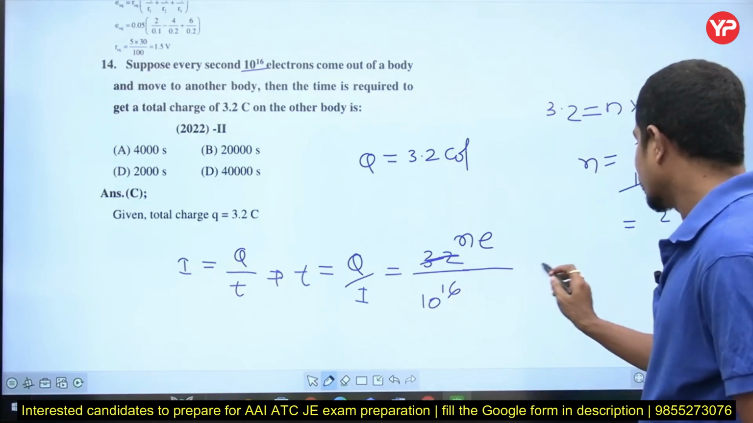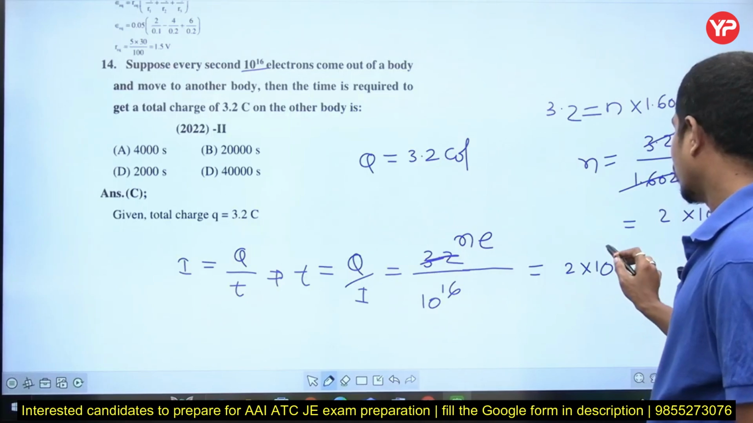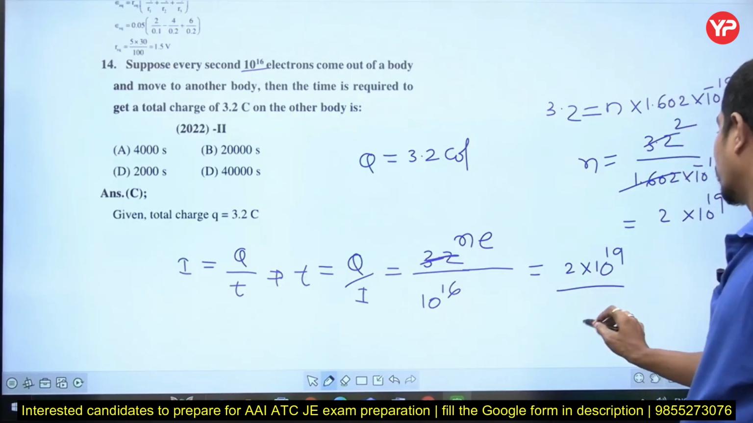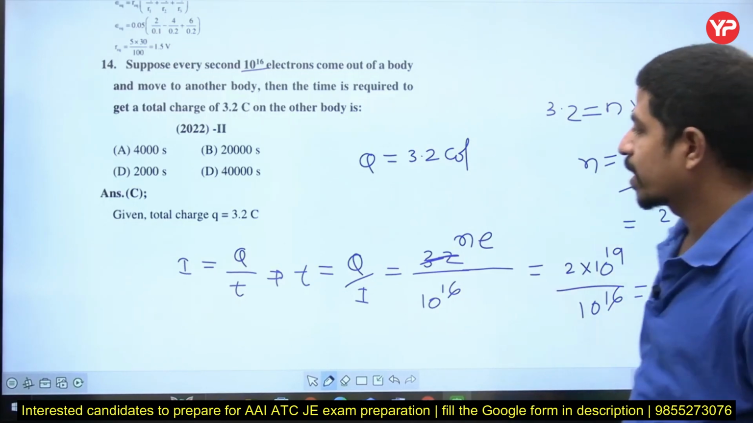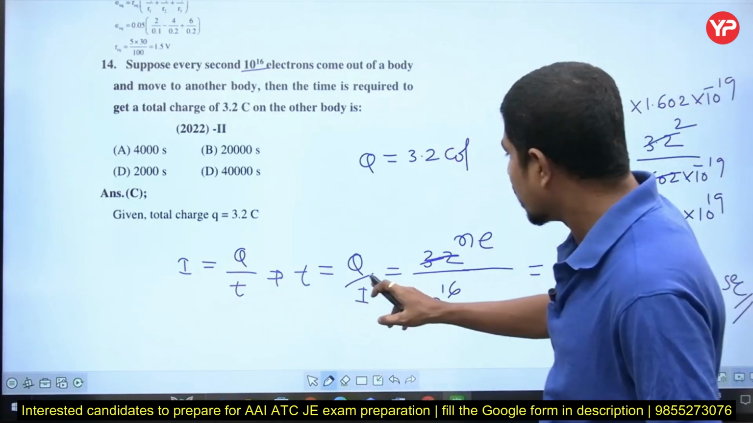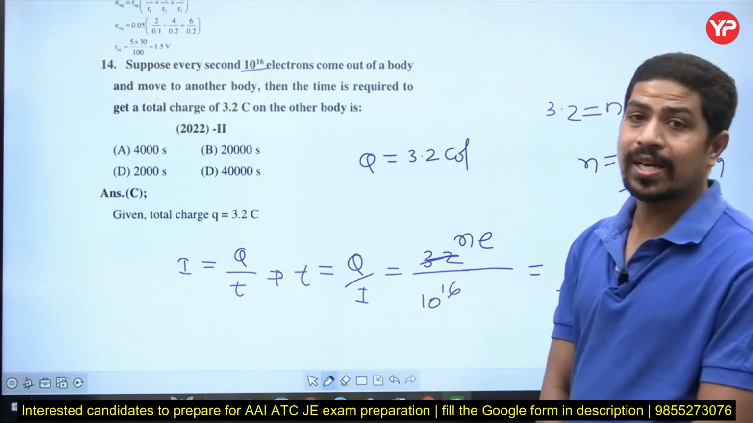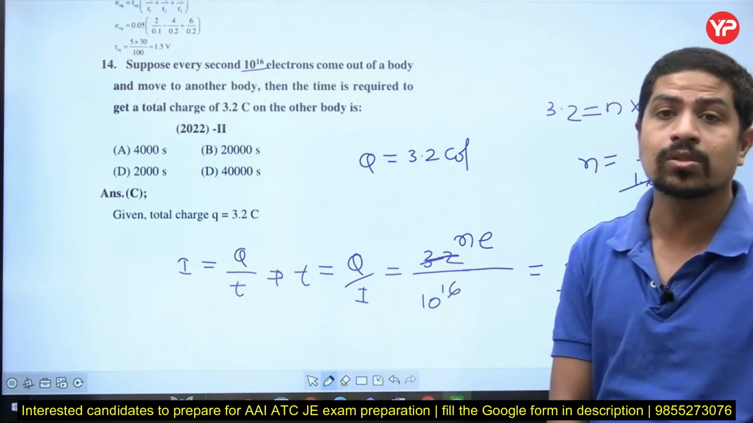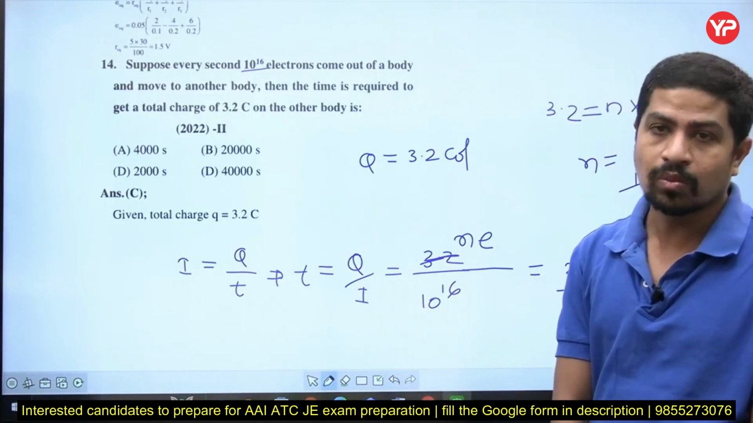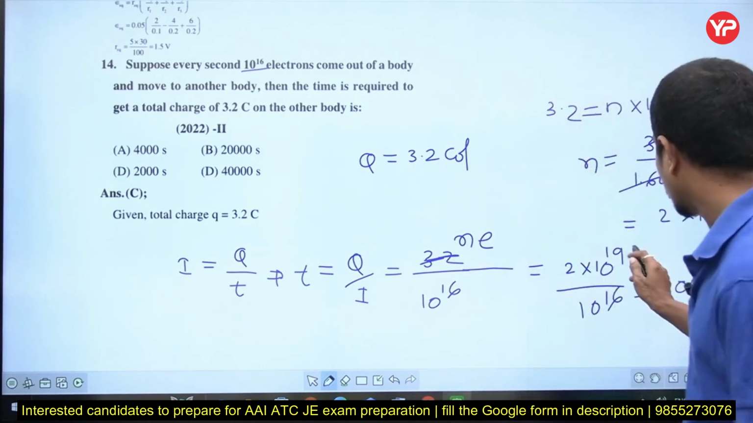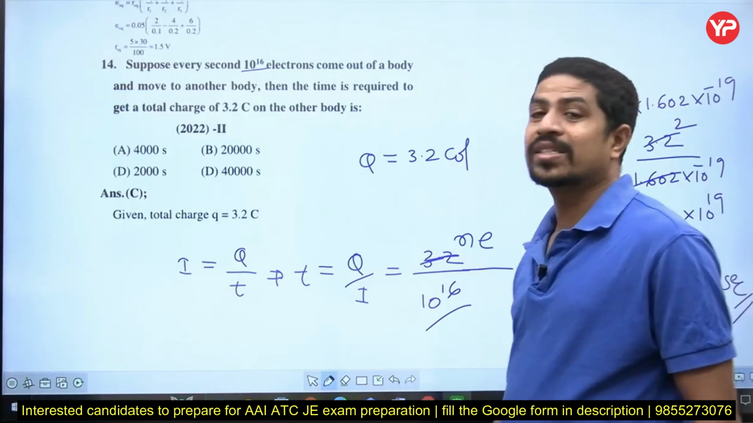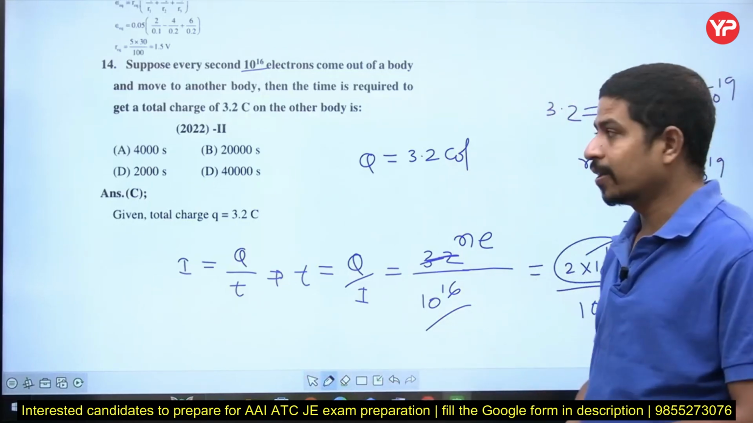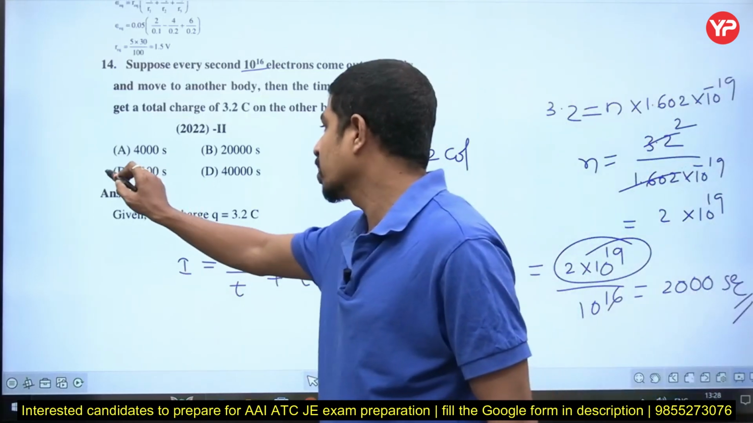So this is 2 into 10 to the power of 19 divided by 10 to the power of 16. That is simply 2000 seconds. I is equal to Q by T. I want T, so T is equal to Q by I. What is Q? Total charge, which is number of electrons into 1 electron charge. The number of electrons I got is 2 into 10 to the power of 19. How many electrons are moving per second? That is nothing but current. Answer is 2000. Option is D.